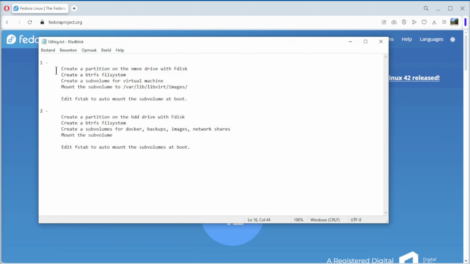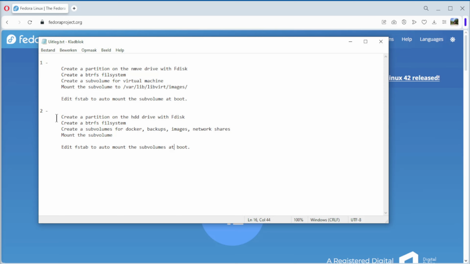The first part, we're going to create a partition on an NVMe drive with fdisk, create a BTRFS file system, create a subvolume for virtual machines, that's for a future video, mount this subvolume to the /var/lib/libvirt/images directory, and then edit fstab to auto-mount the subvolume at boot time.